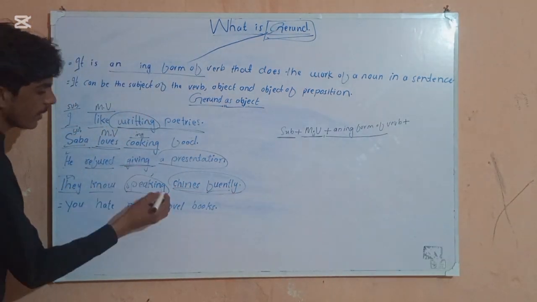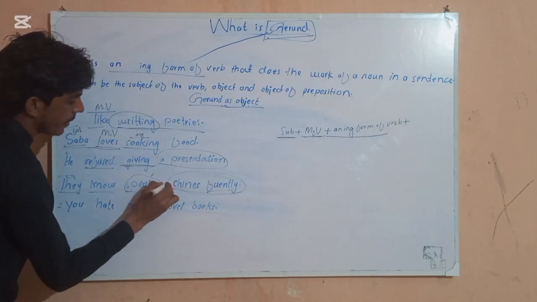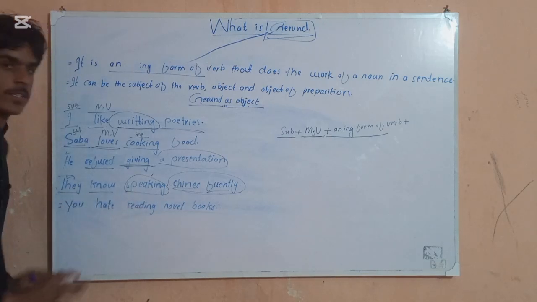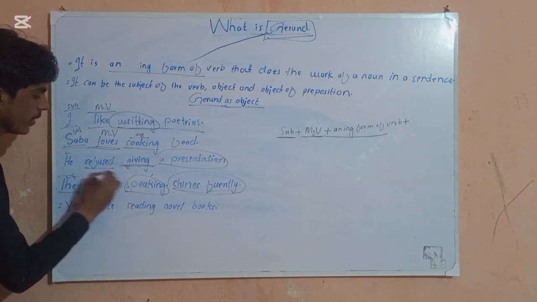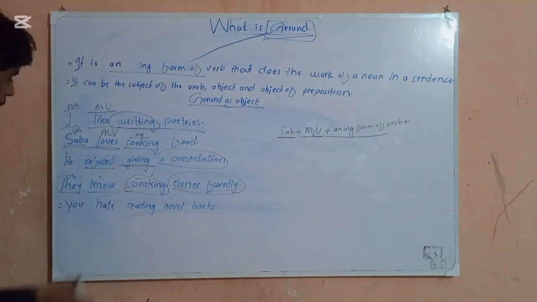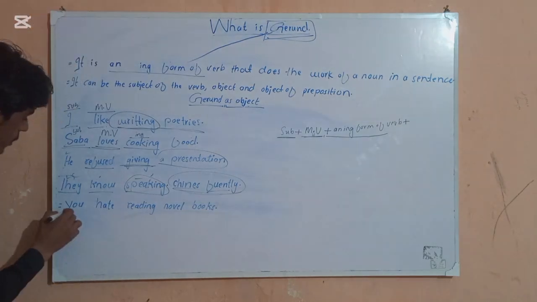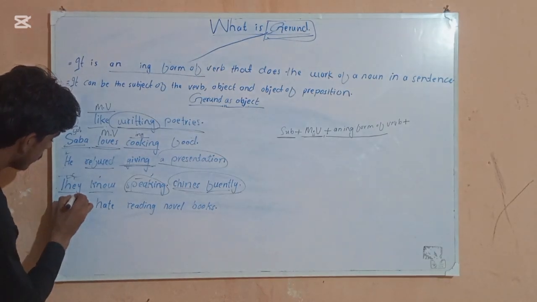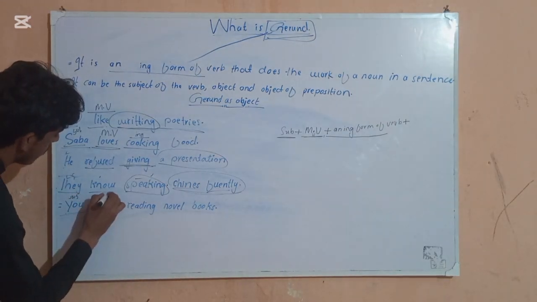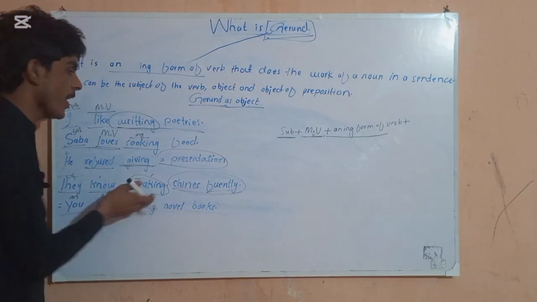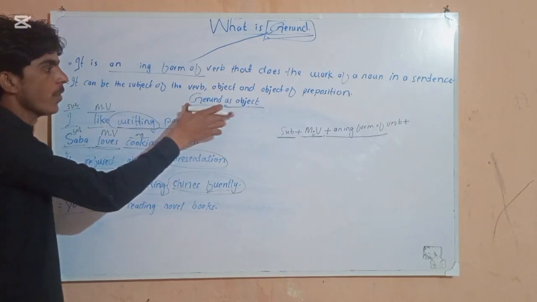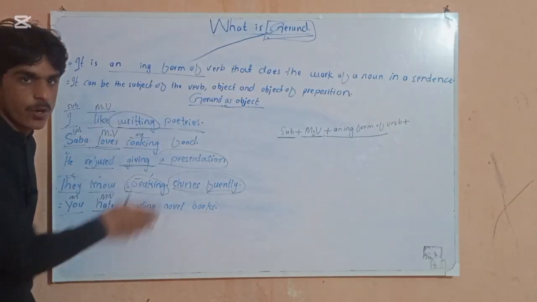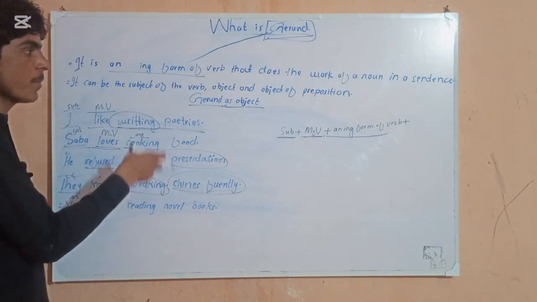They know speaking. In grammar it is correct. They know speaking. Grammatically this is our complete gerund. This is our subject, this is our main verb, this is our object. Hope you are getting it. See, you hate reading novel books. So you is our subject, hate is our main verb, and reading is the ing form of the verb. Sorry, gerund as object. Gerund as object of preposition we will be reading.